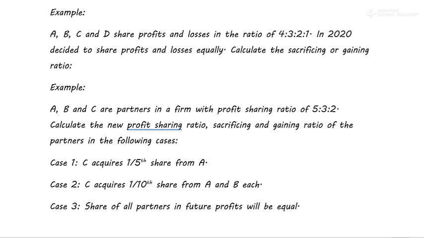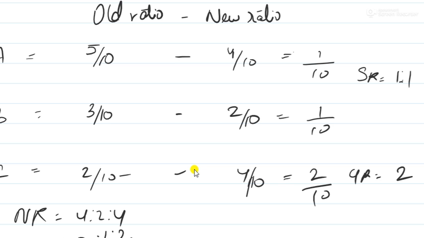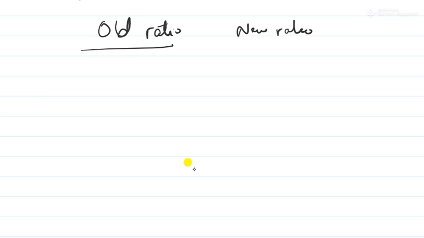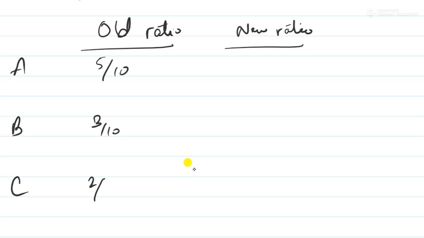Okay. So let's do now case 1. What happens? C acquires 1/5 share from A. So let's do it again. Old ratio, new ratio, A, B, C. Let's write down the old ratio. 5 by 10, 3 by 10, 2 by 10.